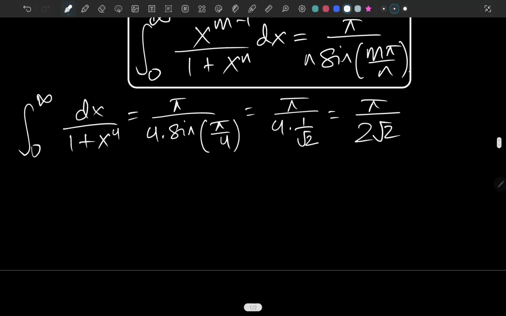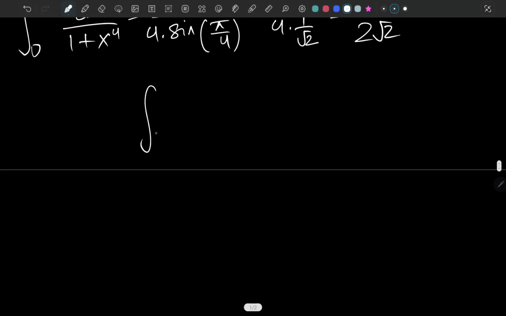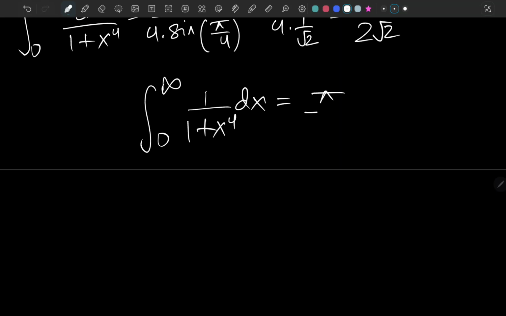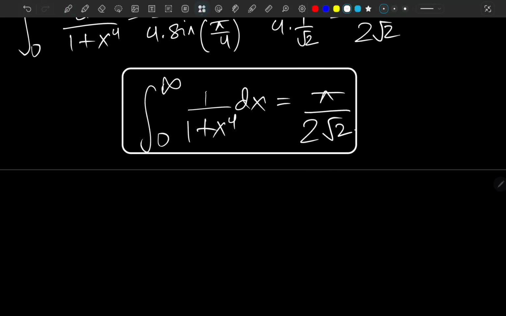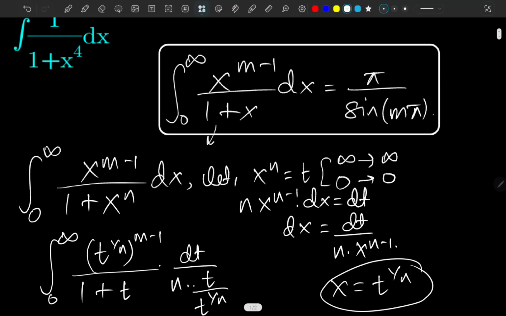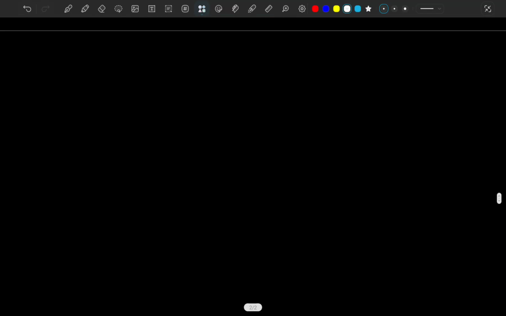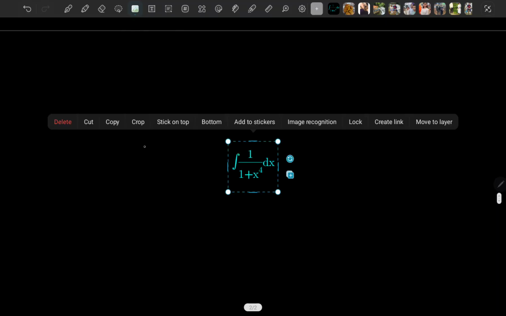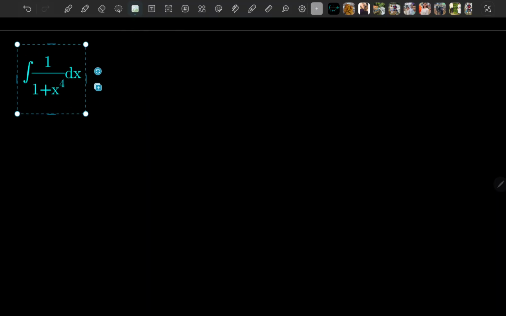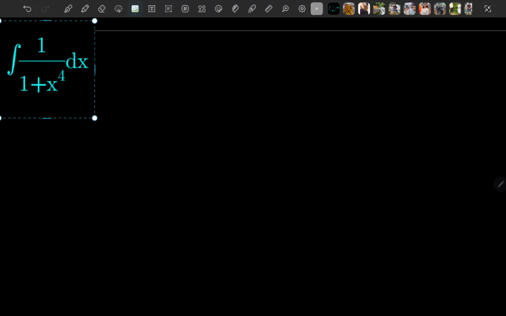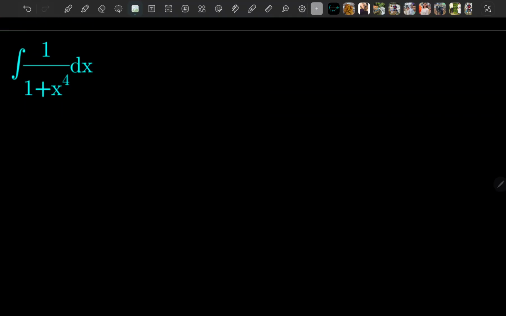Okay, so basically we can say that the integral from 0 to infinity of 1 over 1 plus x to the 4th dx is pi over 2 root 2, right? So yeah, we are not here to talk about this, but still I just explained that. And now let's talk about the integral that we are here for. Okay, so this is what we have so far. So how are we gonna do that?